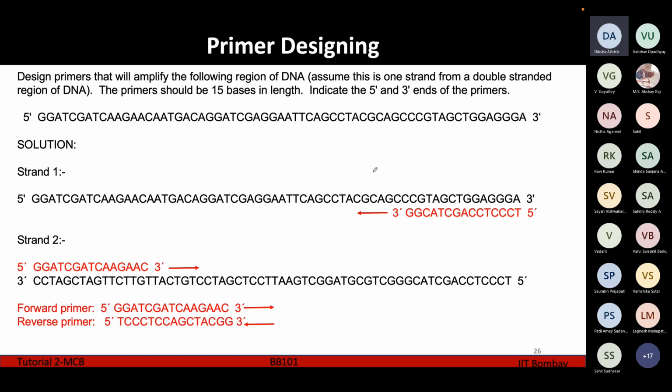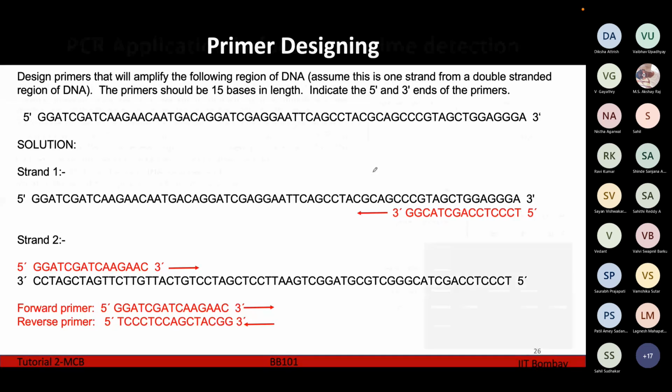Okay, so that's the answer to your question. The 5' end means the part where the free phosphate group is there, and the 3' end means the part where the OH group of the deoxyribose sugar is there. Polymerization takes place from 5' to 3' end, because at the 3' end the OH group is present, and this OH group acts as a nucleophile and attacks the 5' phosphate of another nucleotide. Okay, any other questions with this slide?